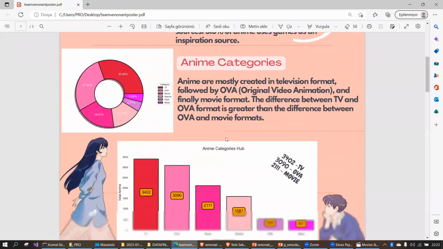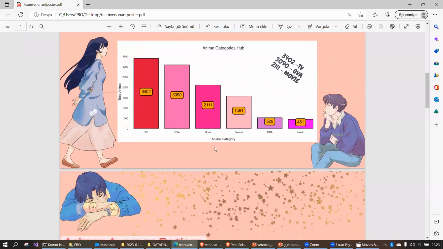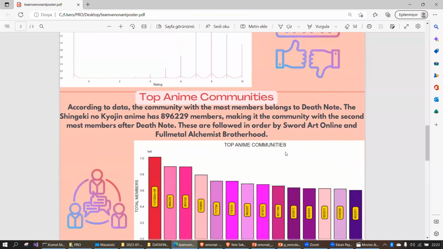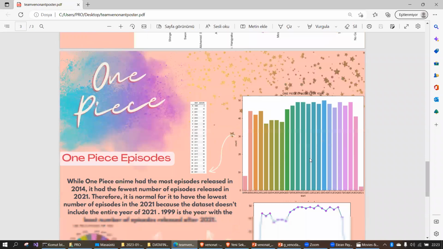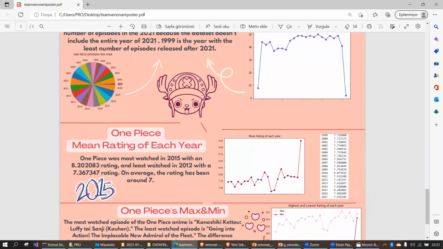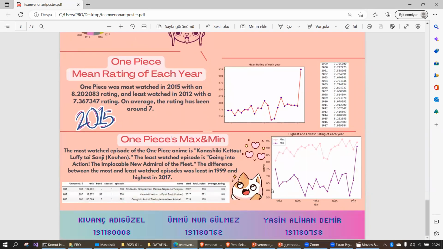Anime categories sub. After getting those visuals, we show them to our audience: average ratings, top anime communities, and, as a specific popular anime, One Piece, ratings of each year. By the way, it's 8 minutes.